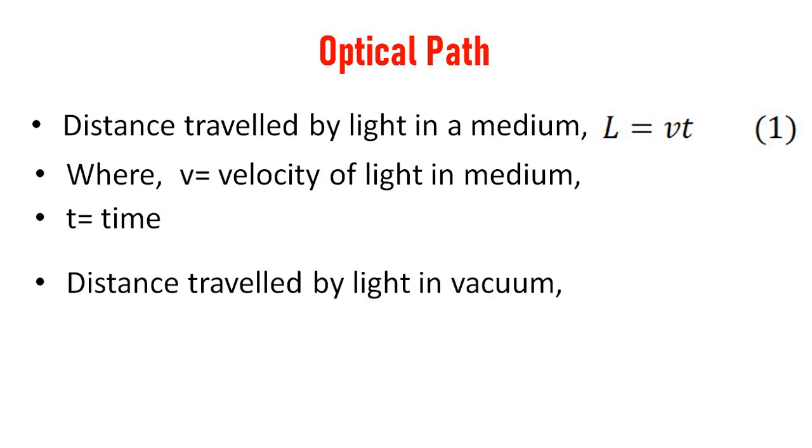The distance traveled by light in vacuum is given by delta equal to C into T, where delta is the distance traveled by light in vacuum, C is the velocity of light in vacuum, and T is the time of travel.